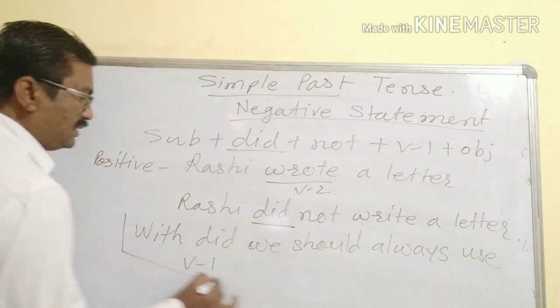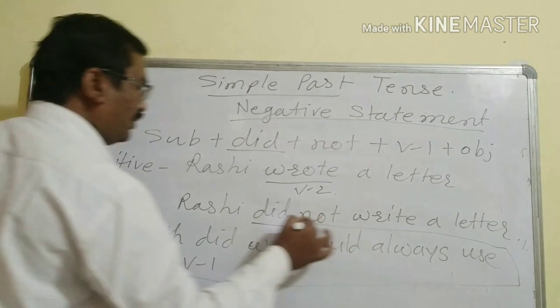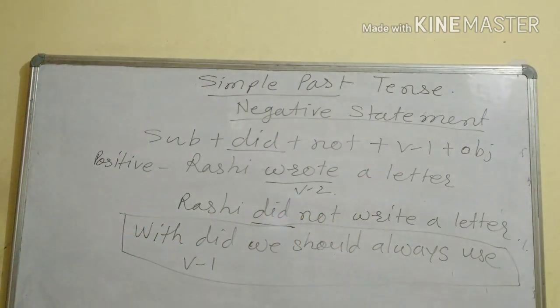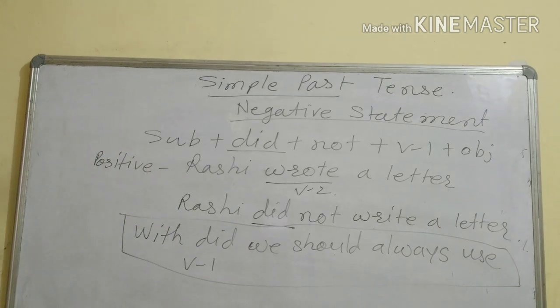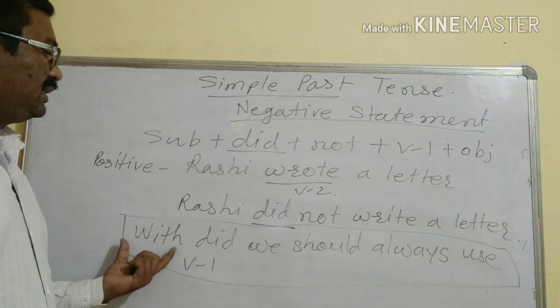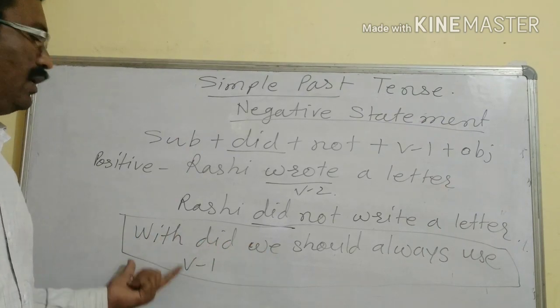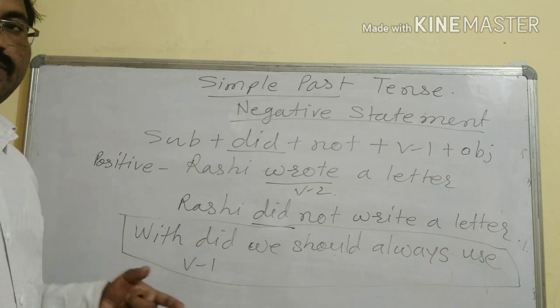Okay, with did always what we should use? We should use V1, not V2. Okay, make a note of this one. So with did always we should use V1, not V2.